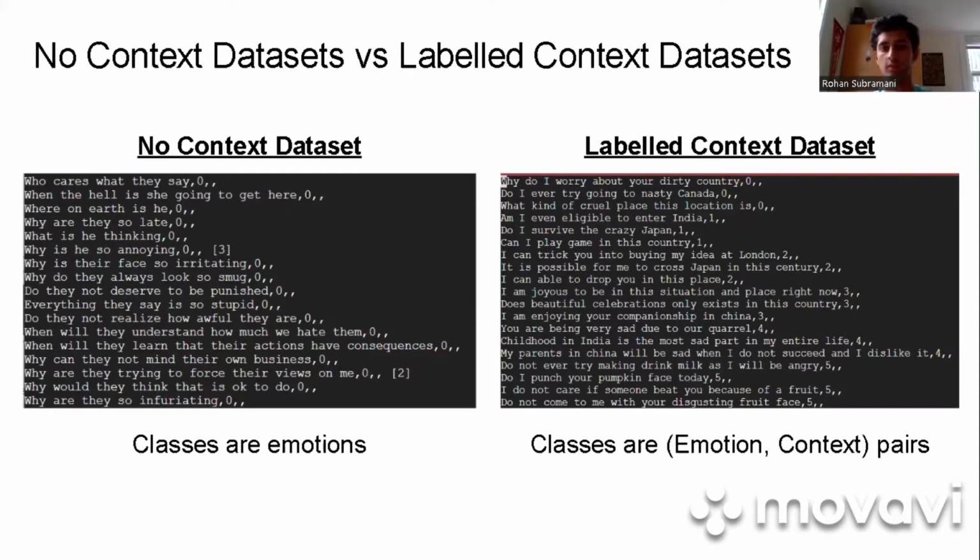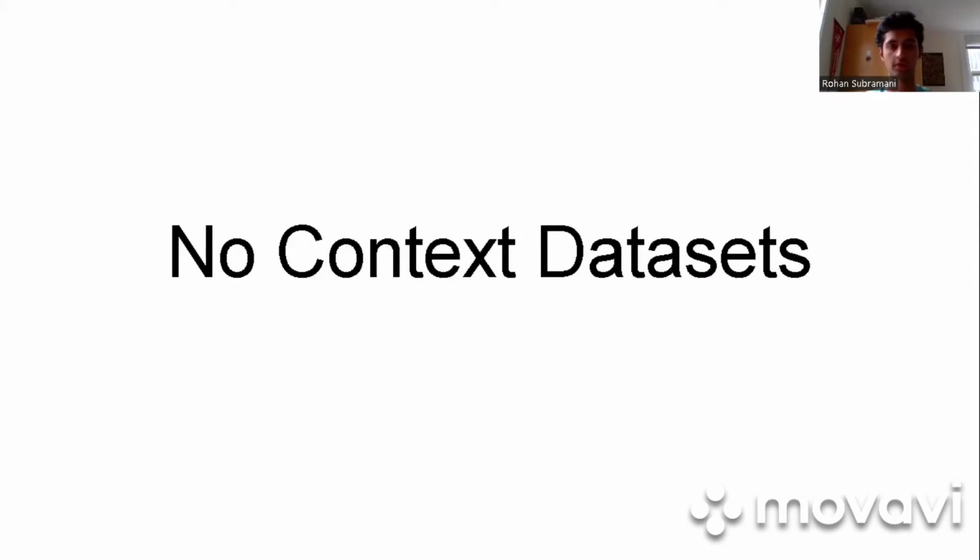On the right side is a labeled context data set where there are specific topics, and each of the classes is a different emotion context pair. So, for example, many of these relate to locations, and so that's an example of context, and there are the same 5 emotions. So in total, the two contexts are either locations or food. And so in total, there were 10 different classes in this data set. So I'll talk about the no context data sets, and Sai will talk about the labeled context data set.